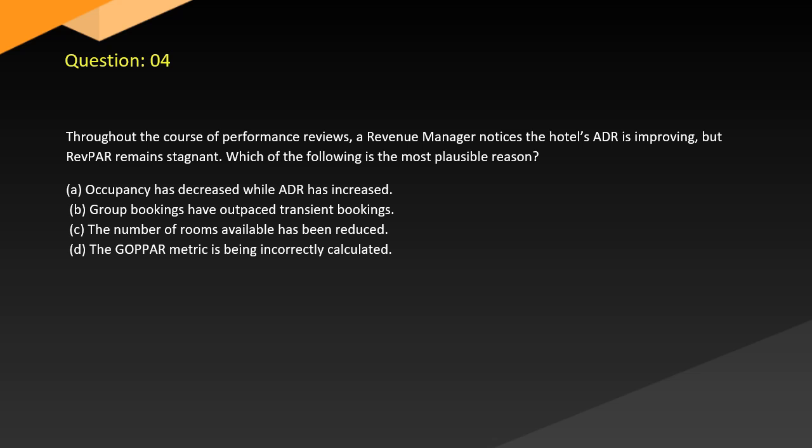A. Occupancy has decreased while ADR has increased. B. Group bookings have outpaced transient bookings. C. The number of rooms available has been reduced. D. The GOPAR metric is being incorrectly calculated.